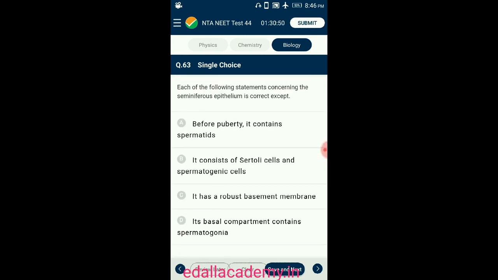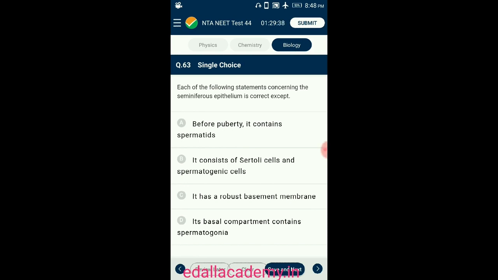Question number 63. Each of the following statements concerning the seminiferous epithelium is correct except: it consists of a population of Sertoli cells and spermatogenic cell line. Sertoli cells span the thickness of the seminiferous epithelium. Sertoli cell characteristics, including the distribution of their intercellular junctions, divide the seminiferous epithelium into a basal compartment containing spermatogonia and an adluminal compartment containing primary and secondary spermatocytes, spermatids and spermatozoa.